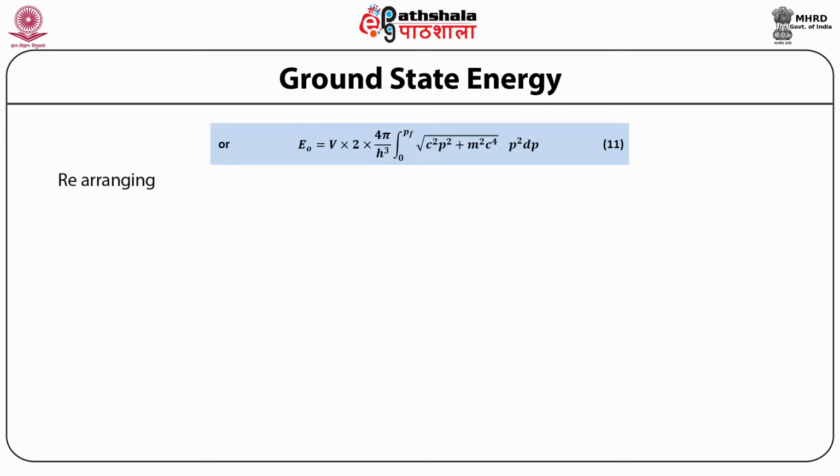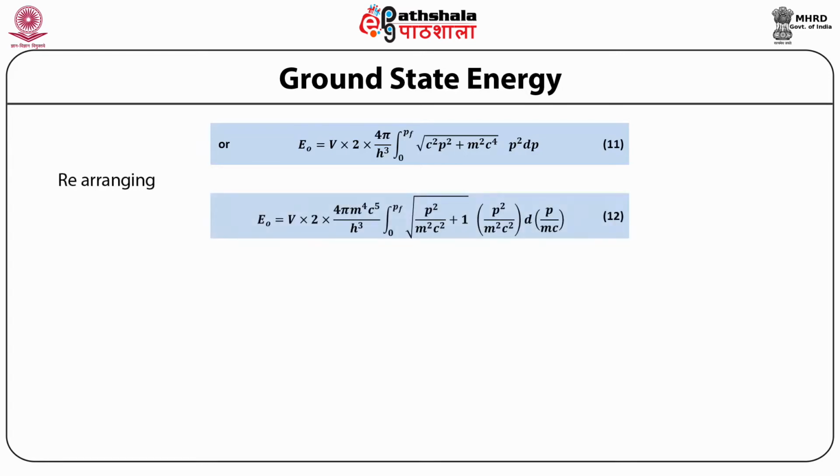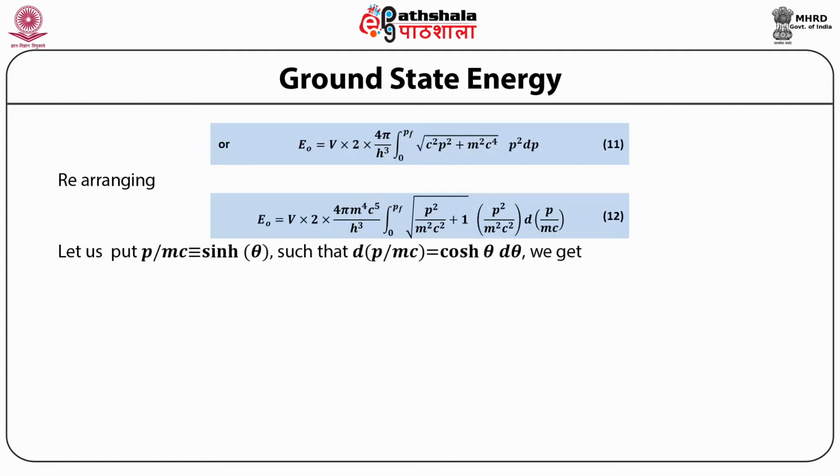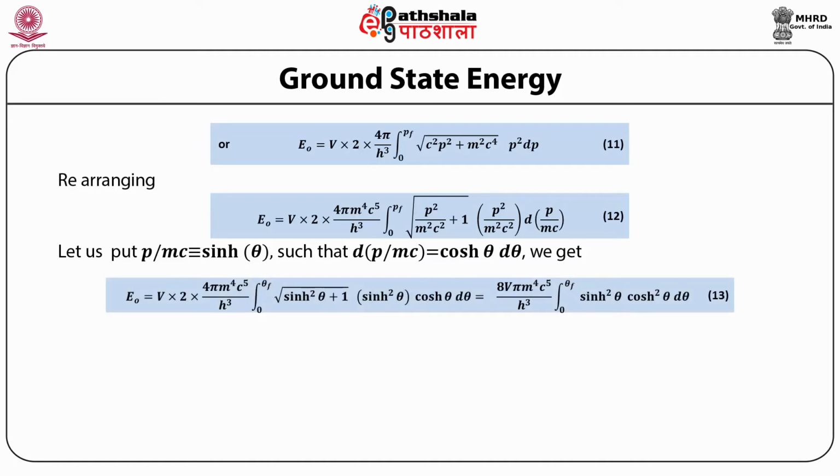Rearranging, E naught is equal to V into 2 into 4 pi m to the power 4 c to the power 5 upon h cubed, integral from 0 to p_F of the square root of p squared upon m squared c squared plus 1, multiplied by p squared upon m squared c squared, d p upon m c. Let us put p upon m c equal to sinh theta, such that d of p upon m c is equal to cosh theta d theta.